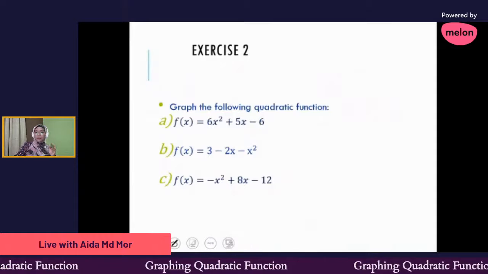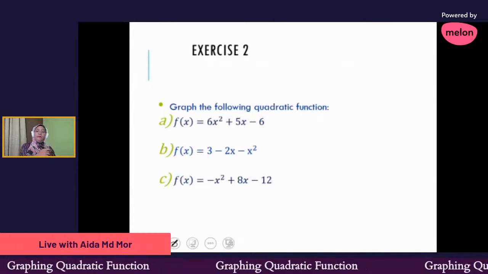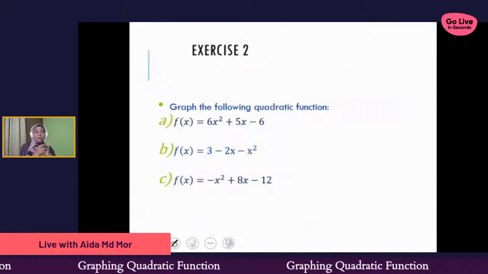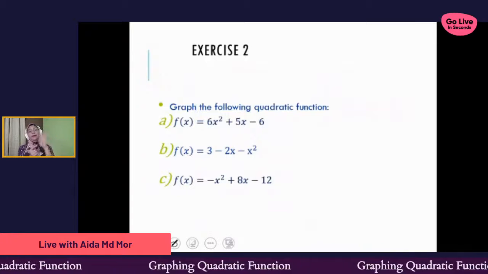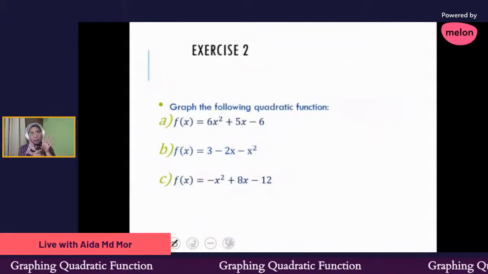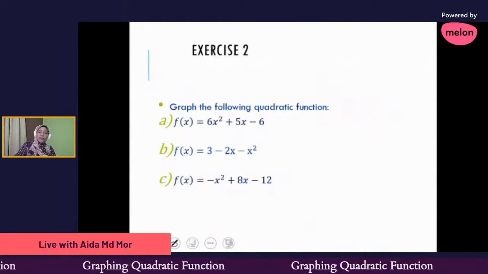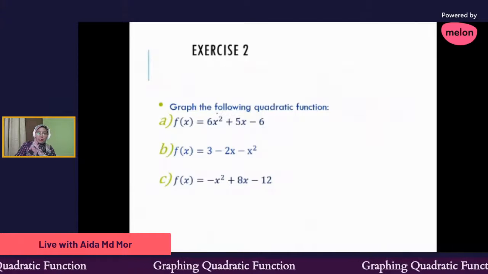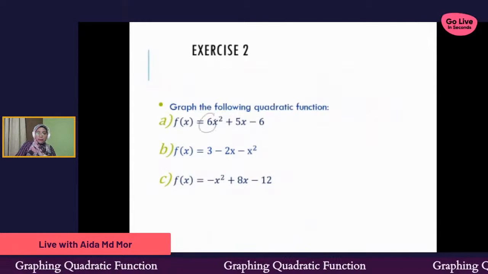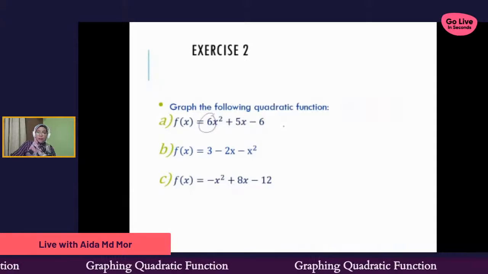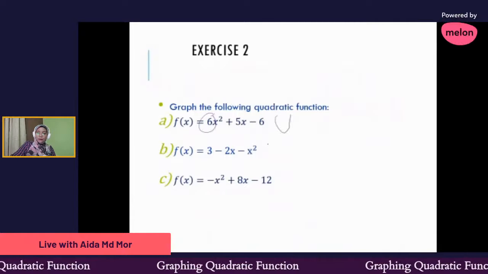I have a few exercises for you. Make sure that before you do everything, you follow the 4 steps I explained to you previously. Like this example, you need to identify your a. Since our a is positive, make sure that our graph will be like this.